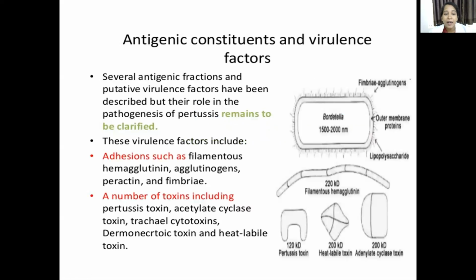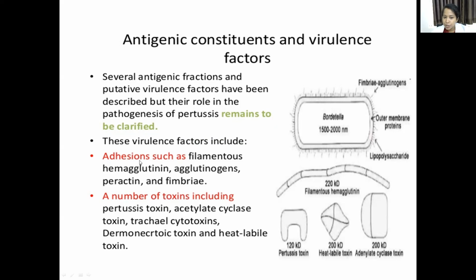Now coming to antigenic structure. What contributes to the antigenicity of the bacilli? So this bacilli is antigenic, we know that. What are the factors which contribute to the antigenicity of this bacilli? Mainly two types: one is adhesins, the second one is toxins. These two contribute to the antigenicity of the bacilli.